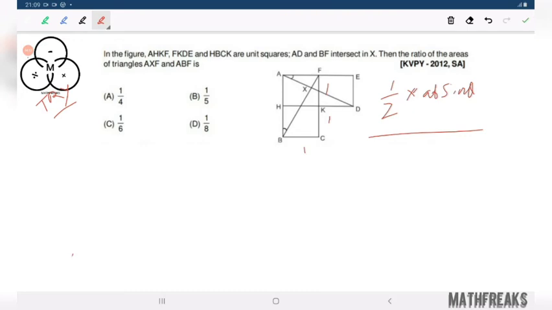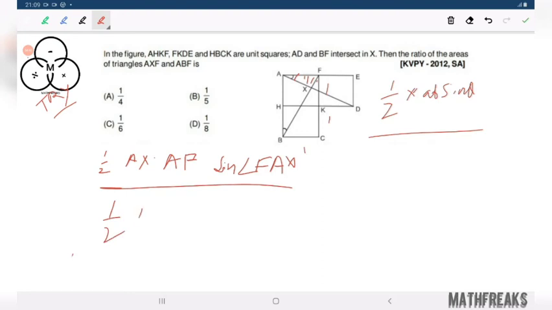Let us solve the problem. That area of the triangle would be, first triangle AXF. We are finding the area of triangle AXF. Half into AX into AF sine angle FAX over half of AX multiplied by AB sine angle XAB.